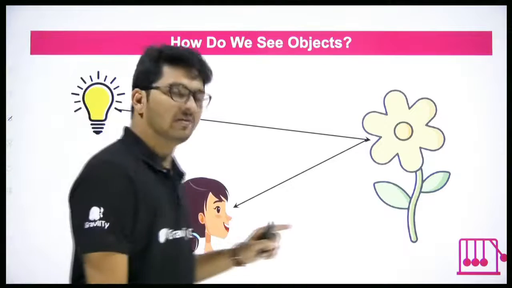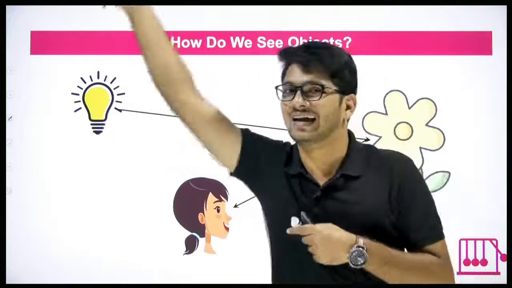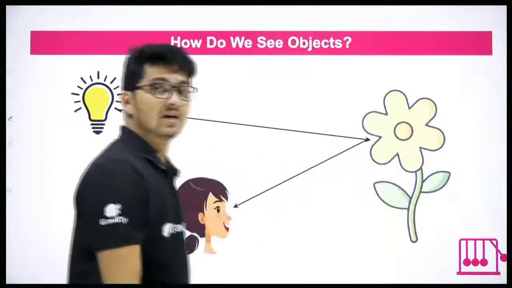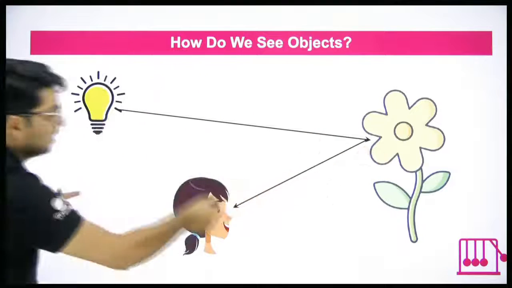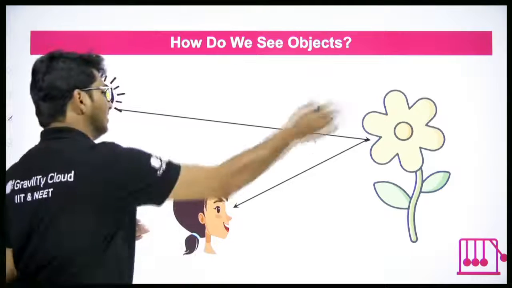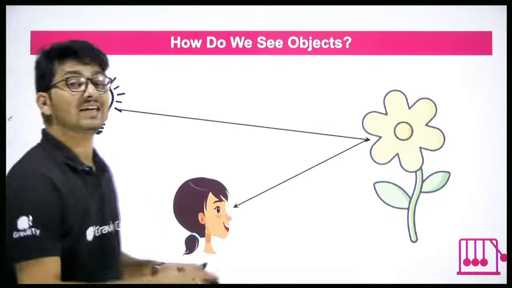In the previous case, when we were talking about the bulb, light directly comes to us from the bulb. But in the case of the flower, light will first fall on the flower. From the flower, light will come to us. And that's when we see the flower. Understood? So ultimately, light is something that helps us to see.